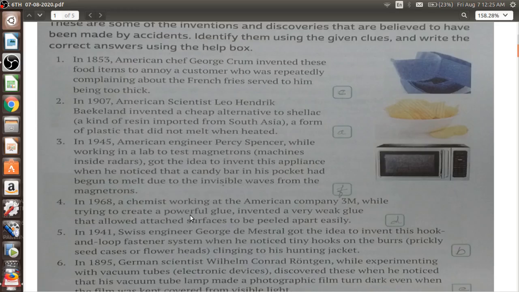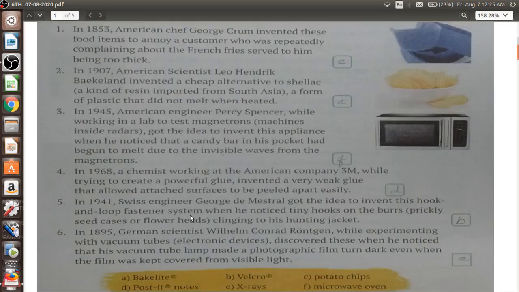Moving ahead to the second one, in 1907, American scientist Leo Hendrik Baekeland invented a cheap alternative to shellac, a kind of resin imported from South Asia, a form of plastic that did not melt when heated.